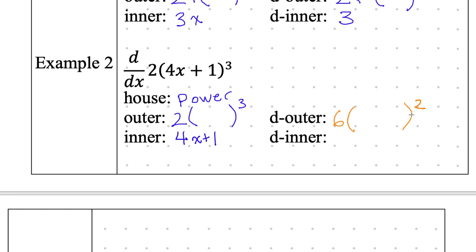All right, and then dinner. What is dinner? 5. Close. 4. It's 4. It's 4 plus 0 to be exact, because the derivative of 4x is just the coefficient 4, and the derivative of 1 is 0. The derivative of a constant is just 0. All right, re-explain it back to me. Why is it 4? Because you're taking the number in front, the coefficient. Exactly.